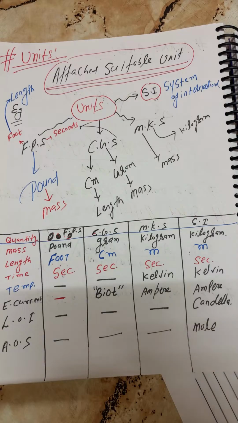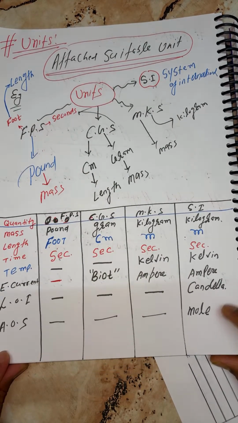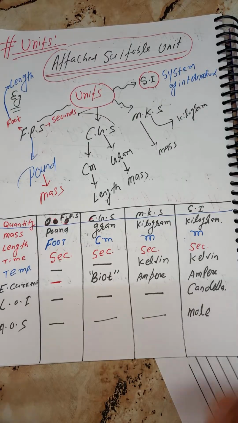So, stay tuned. This is the last point for a study class: what types of units. So, quantity, mass. Be sure to revise once here, then I'll proceed to the next concept.